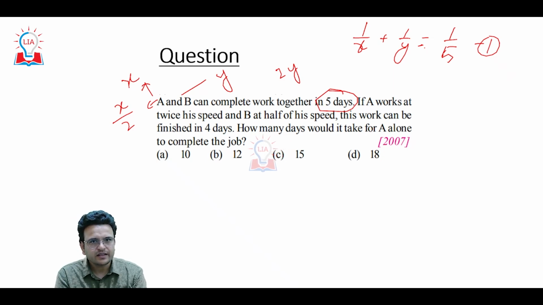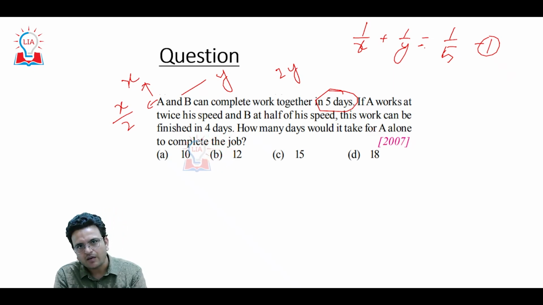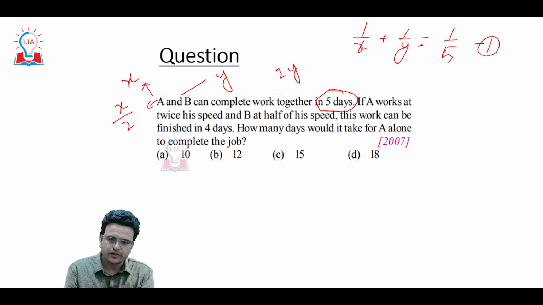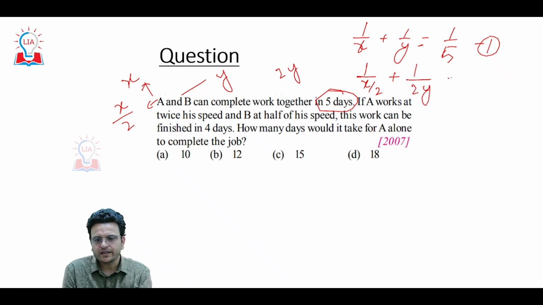A is working at double his efficiency and B at half his efficiency. Then A will take half the time, B will take double the time. So here 1 upon X by 2 plus 1 upon 2Y equals 1 upon 4.